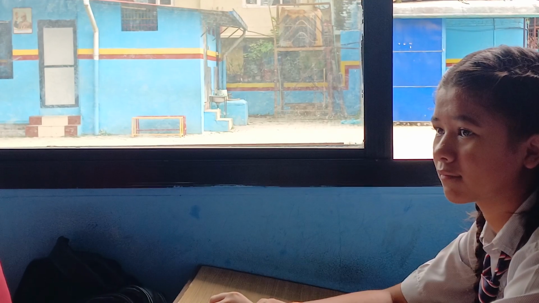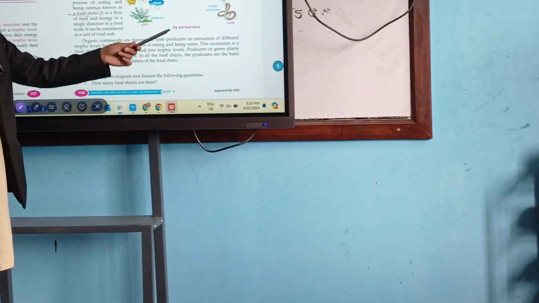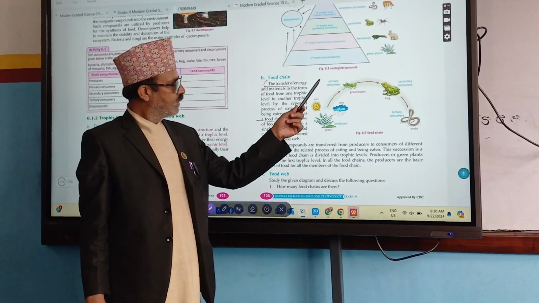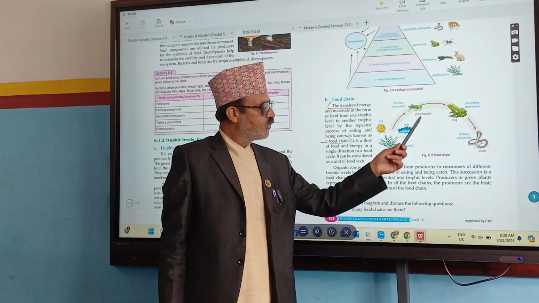Primary consumers eat producers, but primary consumers are eaten by secondary consumers. Secondary consumers are eaten by tertiary consumers. Secondary consumer eats primary consumer. In that way, one is eaten by another one. But here you can see one food chain. Grass is eaten by grasshopper. Grasshopper is eaten by frog. Frog is eaten by snake.